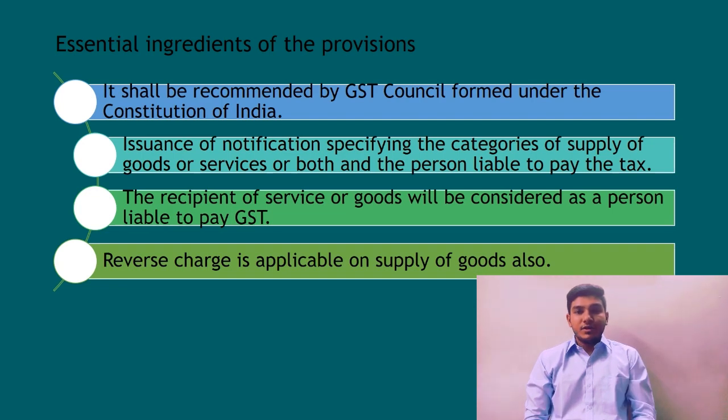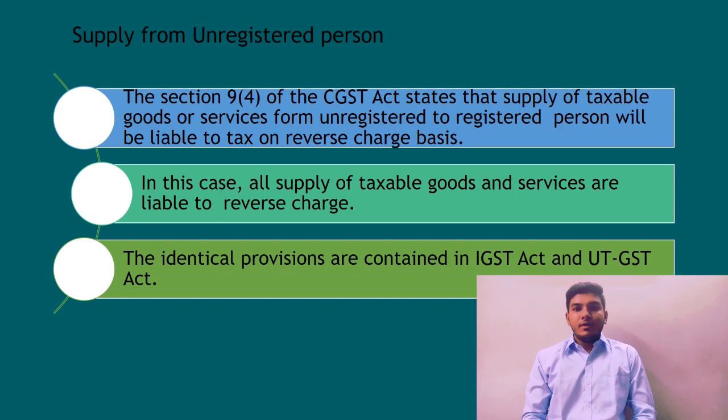Fourth, reverse charge is also applicable in case of supply of goods. However, there is no such provision in current tax regime. In addition to subsection 3, the subsection 4 states that where a supply is made of taxable goods or services from a supplier who is not registered under this Act, then in such case, tax has to be paid on reverse charge basis by the recipient of goods or services.